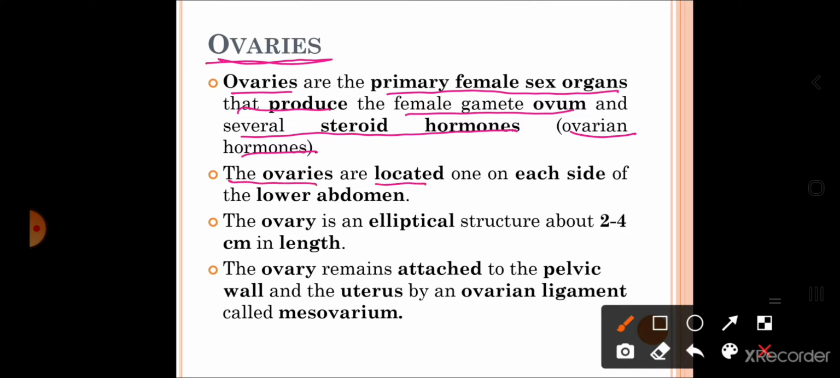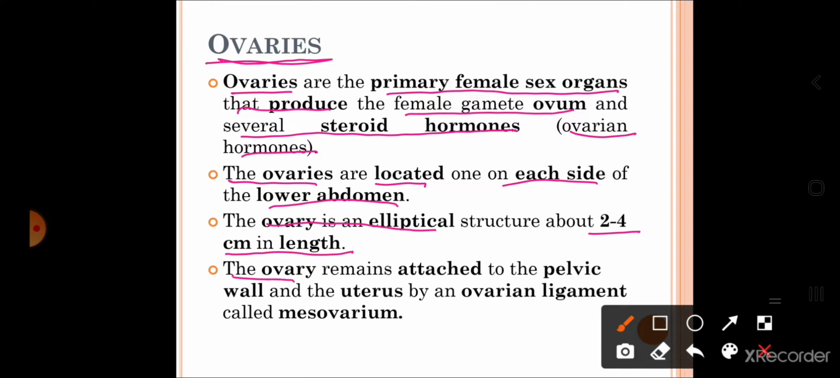The ovaries are located one on each side of the lower abdomen. So where are they located? They are located in the lower abdominal region. The ovary is an elliptical structure about 2 to 4 centimeter in length. So these are the dimensions of the ovary. The length is 2 to 4 centimeter and its shape is elliptical.